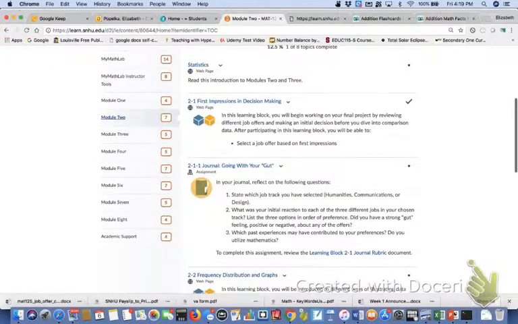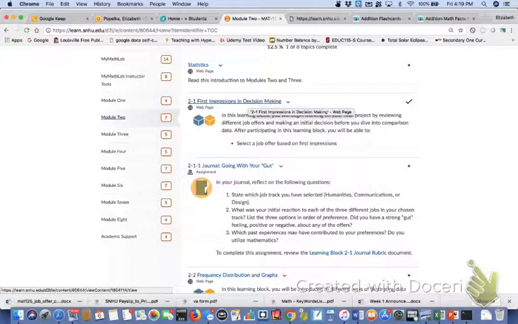People sometimes go straight to MyMathLab and go straight to the assignments without actually clicking on these learning blocks. And that's not great for a number of reasons, but it's especially not great in week 2, because in the past when I've taught this course, it's really caused some confusion for some students. And here is where that confusion comes from.